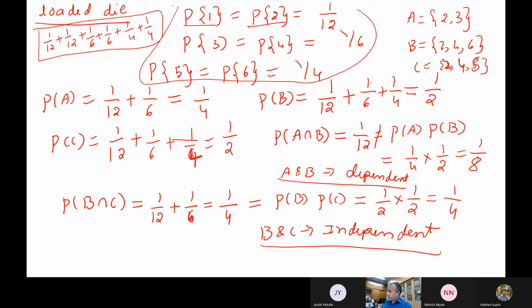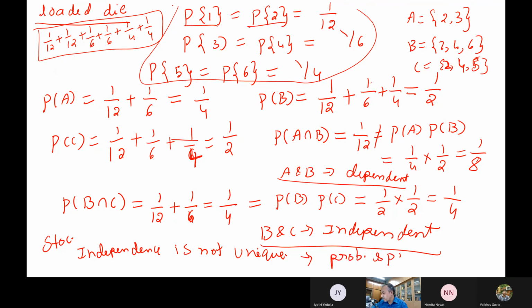So the most important observation is that stochastic independence is not a unique thing actually. It depends on the probability space, not just the sample space. So it highly depends on the probability space. This is a very important thing, like in our calculations, as we will see later on also, suppose things are not independent.